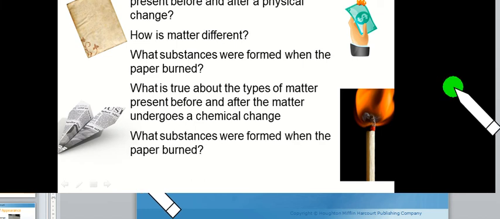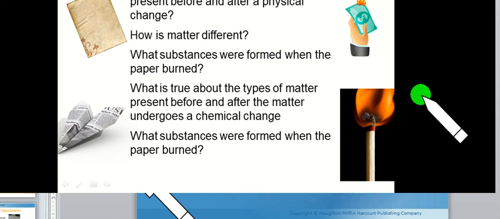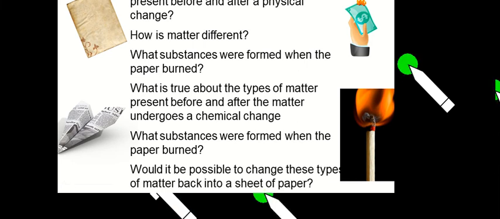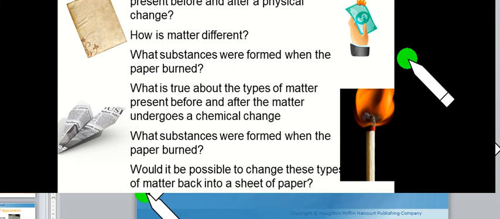Now, would it be possible to change this matter back into the sheet of paper?